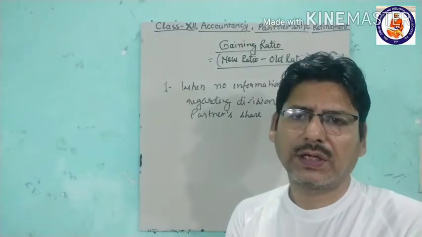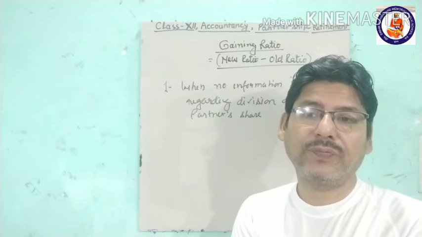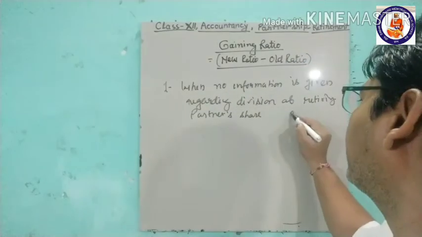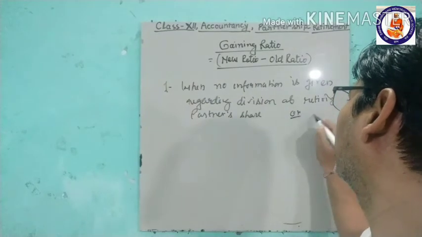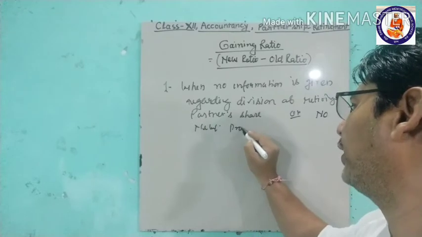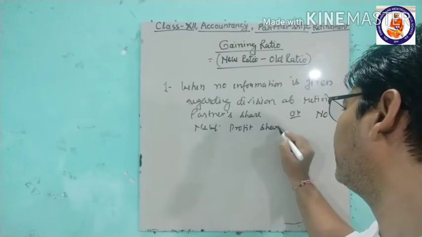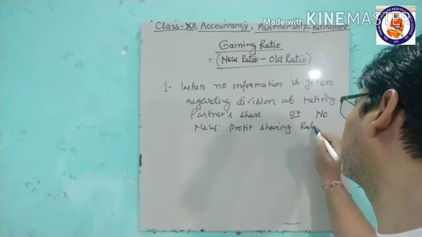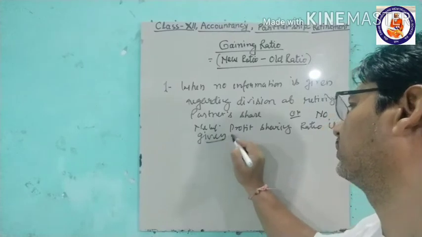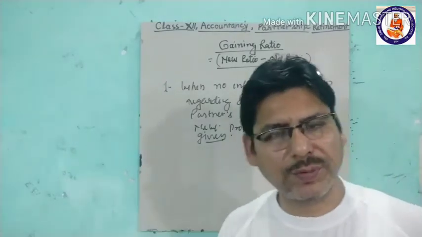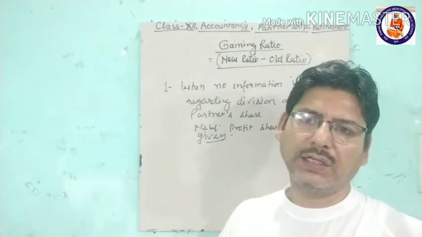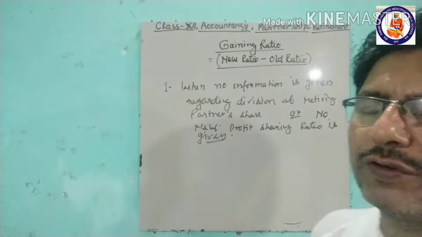Nothing is given, and it is also not given at what rate they are going to take it, or no new profit sharing ratio is given. Simply we can say there is no information given in the question regarding the sharing and the new profit sharing ratio.